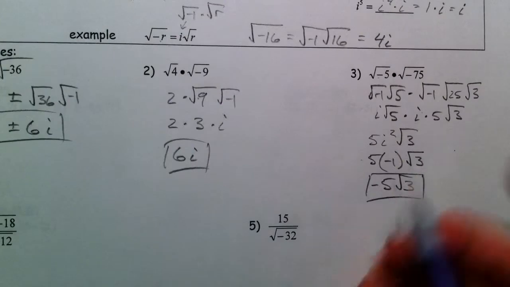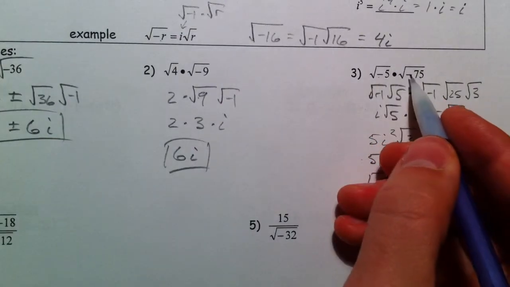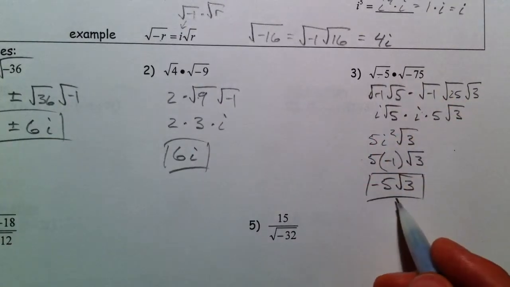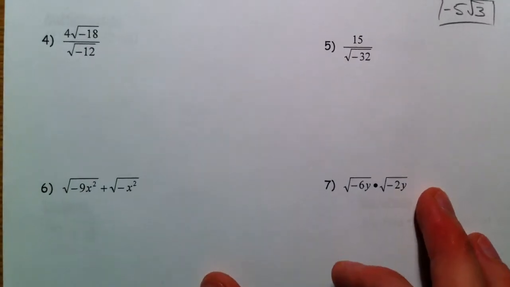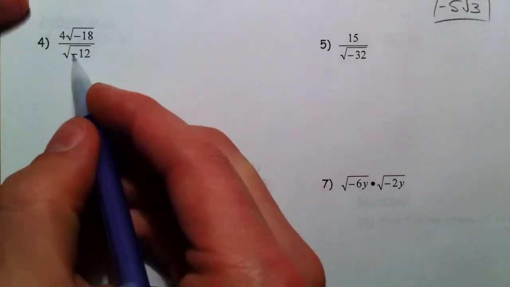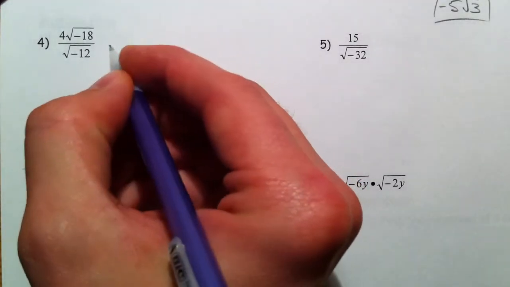Now, had you multiplied these together, you would have gotten a positive, and you would not have ended up with the negative, and that's why it's so essential to take care of the negative ones and make them i's first. So, same way, let's take care of these.